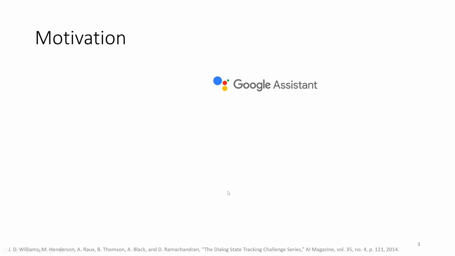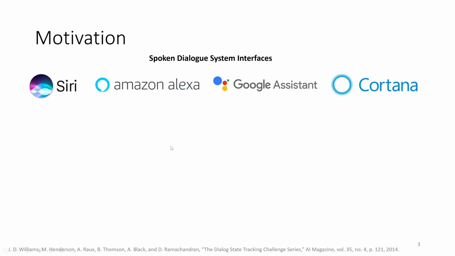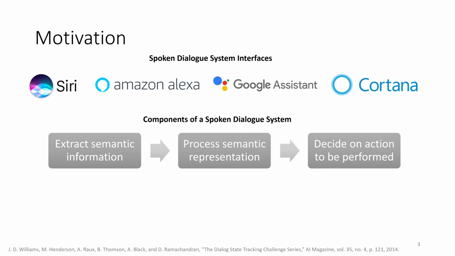The motivation. We all heard of at least one of these programs: Siri, Amazon Alexa, Google Assistant, or Cortana. Some people call them chatbots or personal assistants. The technical name, however, is Spoken Dialogue System Interfaces. It is a black box that when I input a sequence of text, it replies back with a meaningful sequence of text. So, what is inside this black box that gives me the answers I'm looking for?